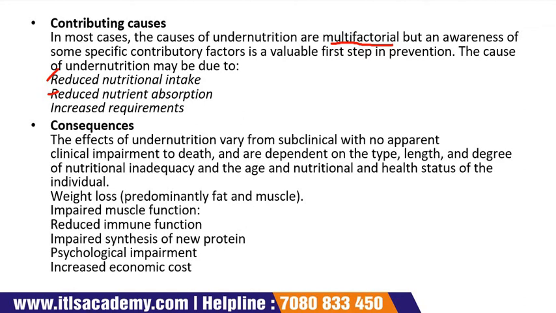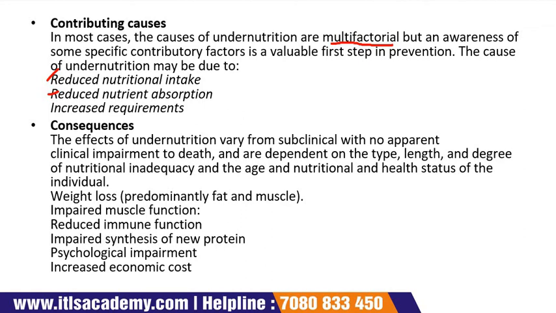There is damage to the absorptive gastrointestinal surface, sometimes gastrointestinal resections or fistula problems occur, due to which absorption cannot be done properly, and complications of drug therapy are also responsible for reduced absorption of nutrition in the body.